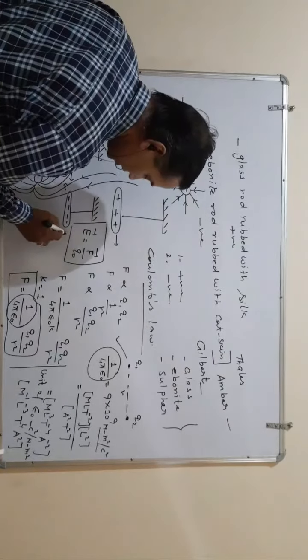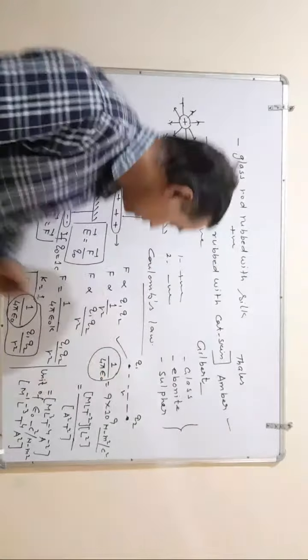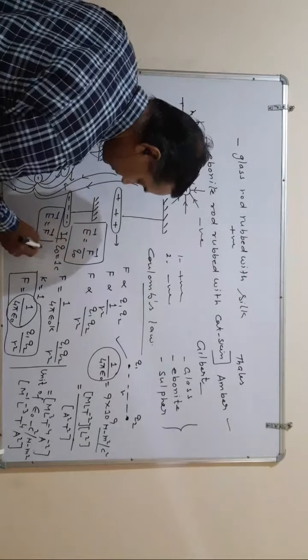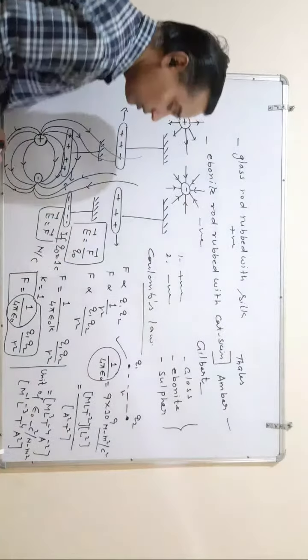So if Q naught is 1 Coulomb, then E is equal to F. In this situation, when a unit charge is placed in an electric field, the force experienced on it is equivalent to the electric field intensity. The unit of electric field intensity is Newton per Coulomb. The unit of force is Newton and Q naught is Coulomb.